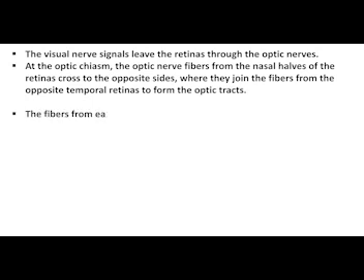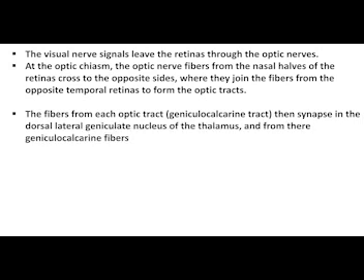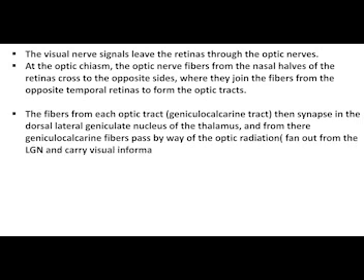The fibers from each optic tract then synapse in the dorsal lateral geniculate nucleus of the thalamus, and from there, geniculocalcarine fibers pass by way of the optic radiation, fan out from the LGN, and carry visual information to the primary visual cortex. Fibers also pass to several older areas of the brain.